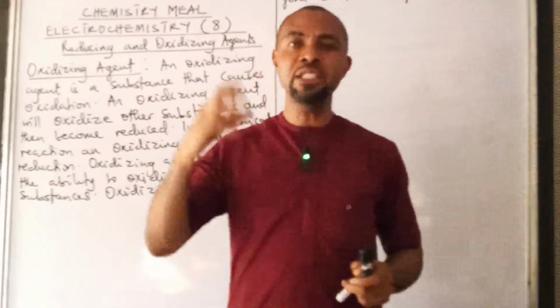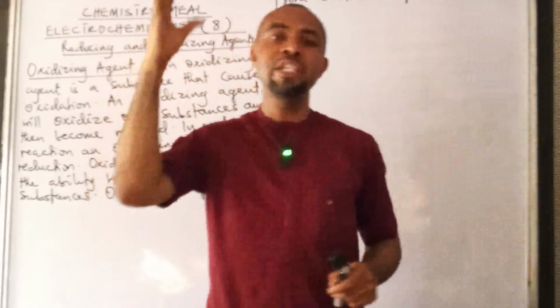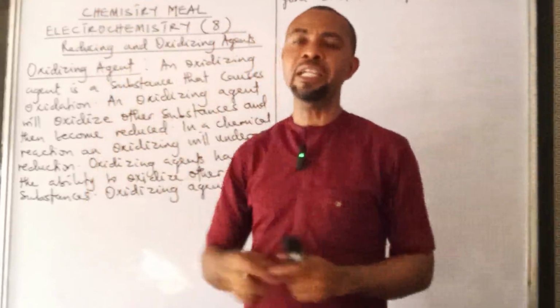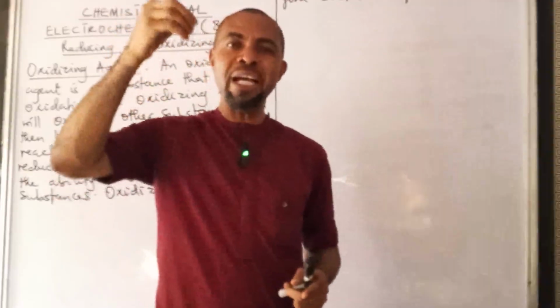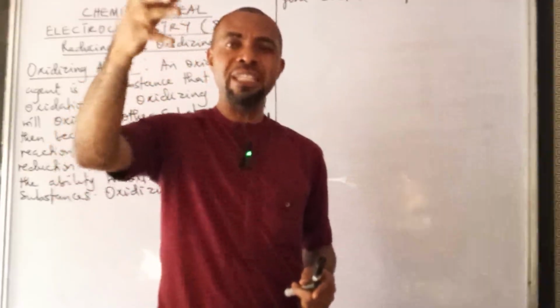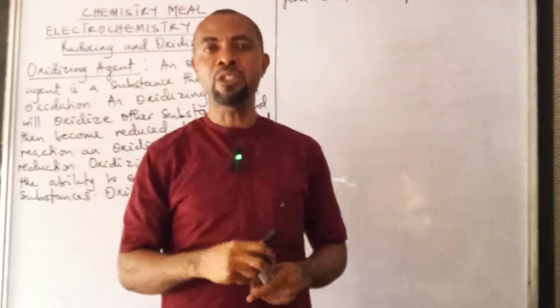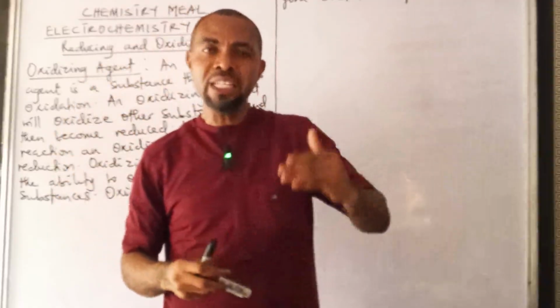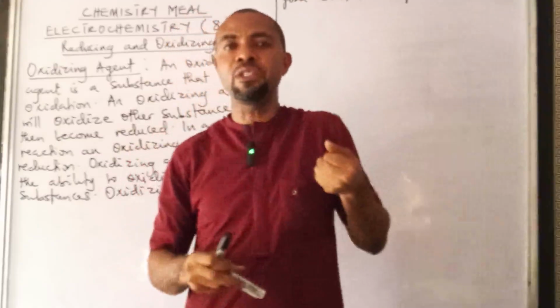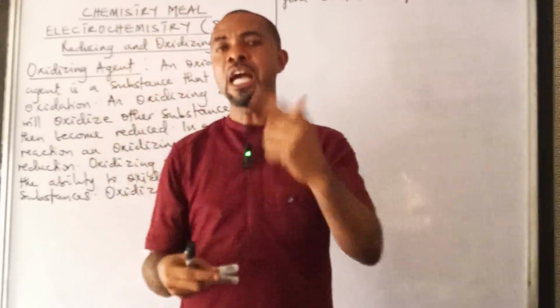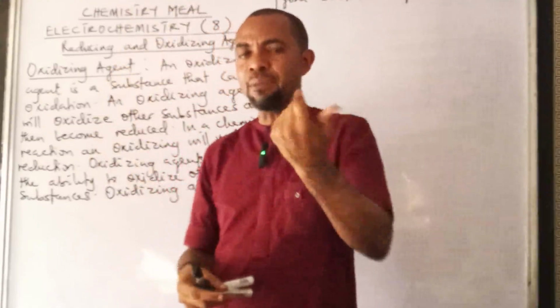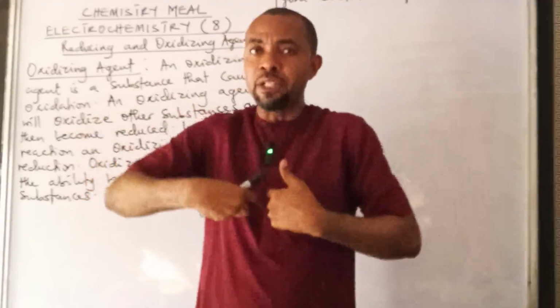So when a reducing agent wants to reduce a substance, it will just donate electrons. When an oxidizing agent wants to oxidize a substance, it will just accept electrons. So oxidation occurs by an oxidizing agent accepting electrons. That's how it happens. So an oxidizing agent will accept electrons in order to oxidize other substances. In other words, an oxidizing agent will accept electrons in order to become reduced.